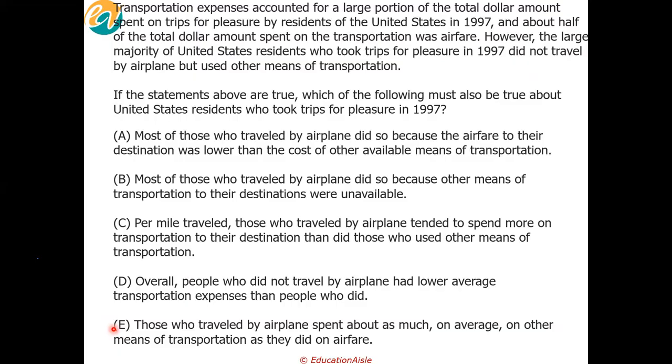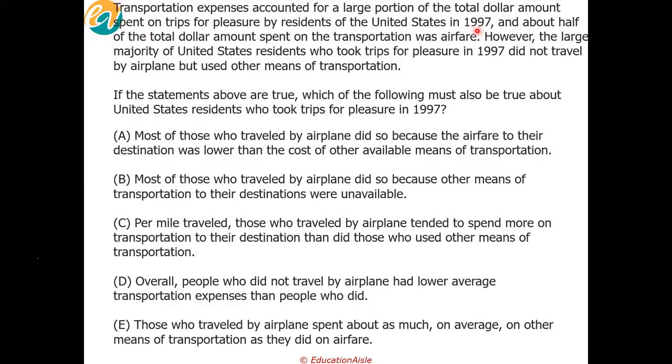So I got a little confused while going through the question. So when I read "transportation expenses accounted for a large portion of total dollar amount spent on trips for pleasure by residents in the US, etc." Let's be very clear about the first sentence. I as well thought that the transportation expense is an individual expense that I am doing as a traveler.